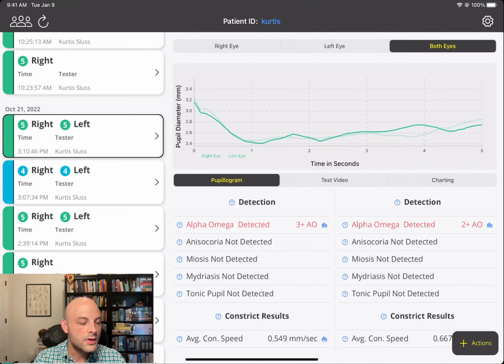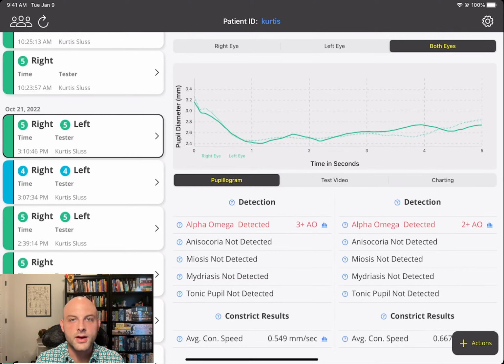But it is web-portal.reflexapp.io if you want to type it on the fly. And then we also have a number of other detections like anisocoria, meiosis, mydriasis, tonic pupil. All these detectors, even though some of them may be trivial, are really useful for categorization and documentation.